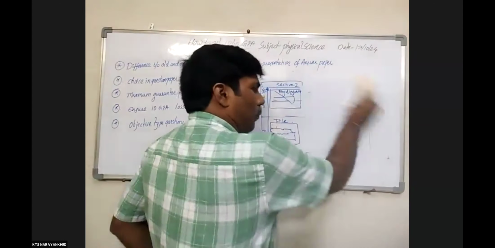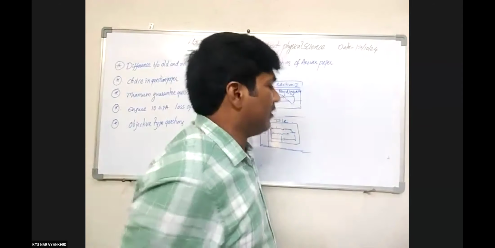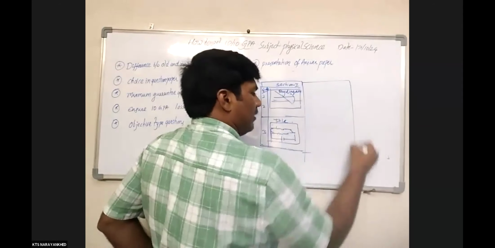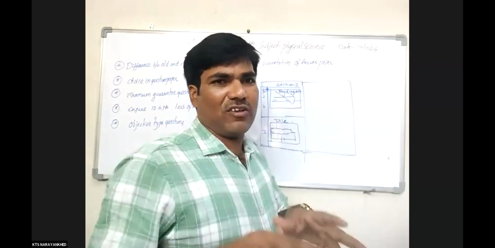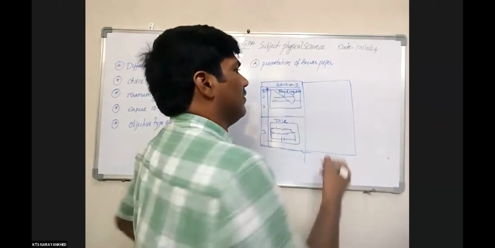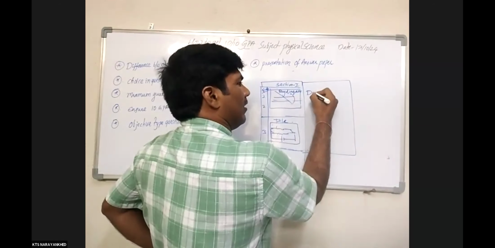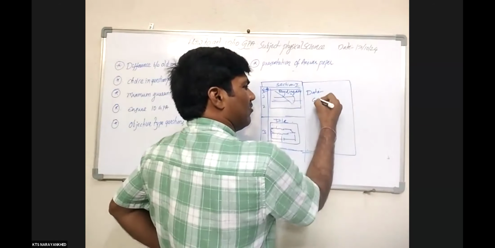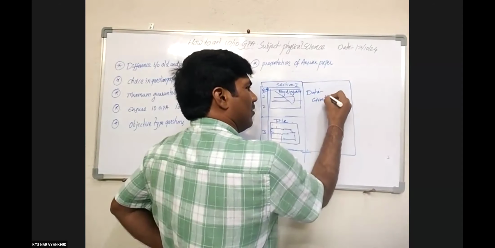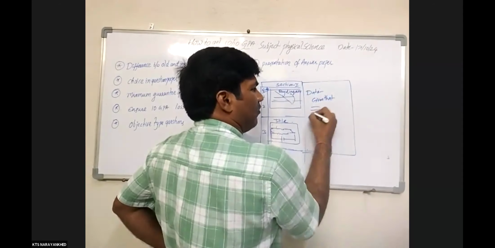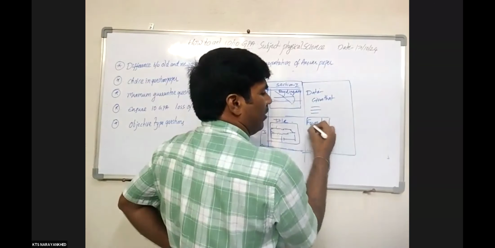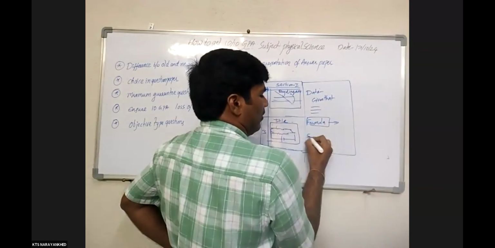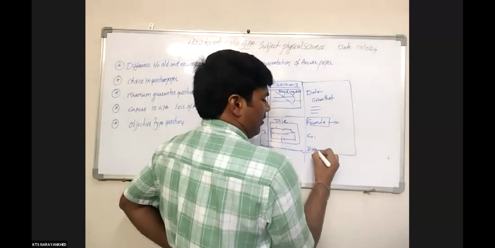There are problems when they write in physics. For IIT entrance purposes they do not need explanations of the problem, but here it is required. They start with what is given, the values they are given. Next, what is the formula we have to use here? They have to write the formula, and then the solution. Last is the result.